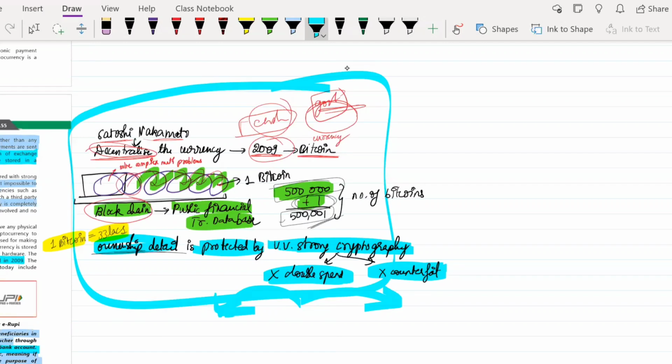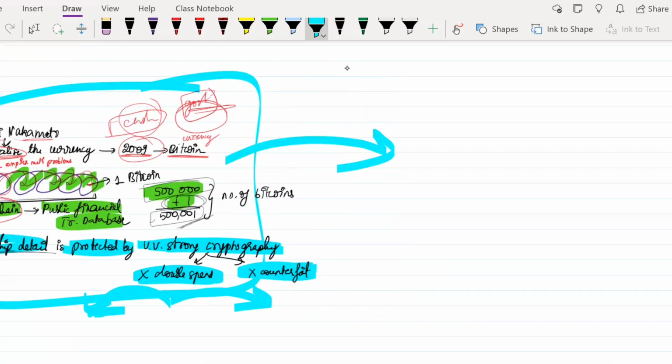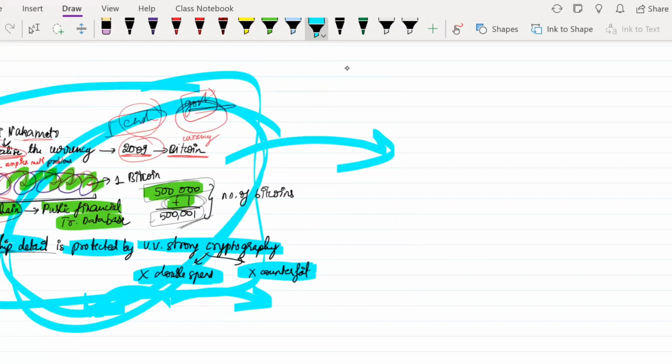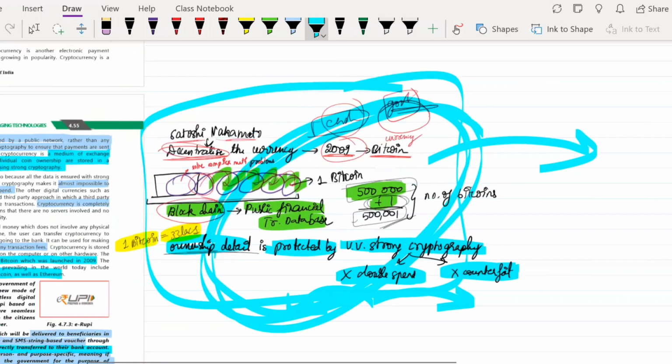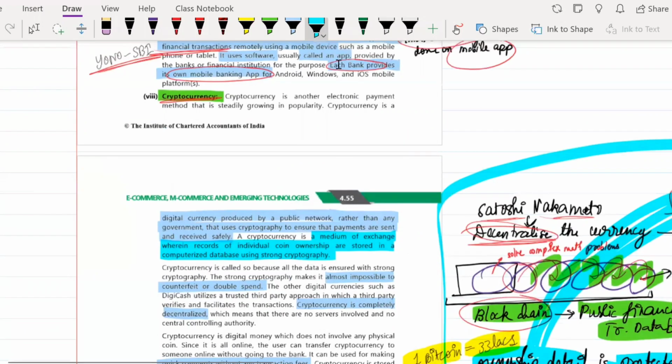So here what happens is, now what they tell is the future is based on this blockchain technology only. In the future, the whole world is going to become one global space where there is only going to be one kind of currency. So here what they tell is cryptocurrency.